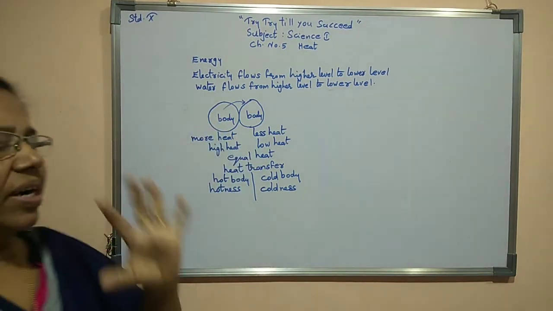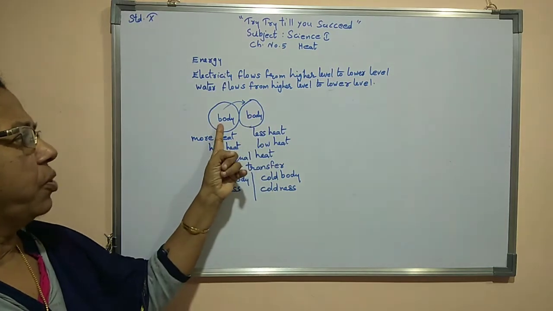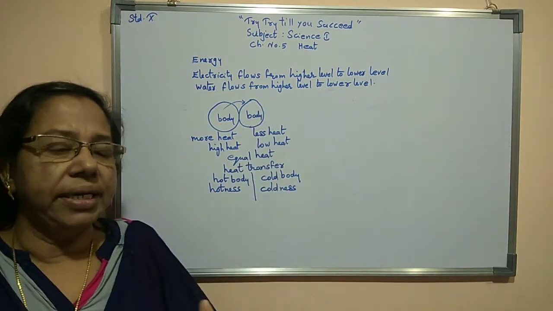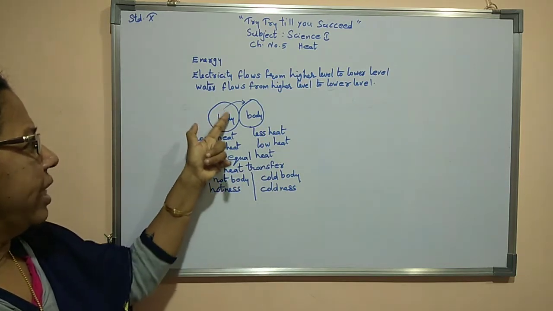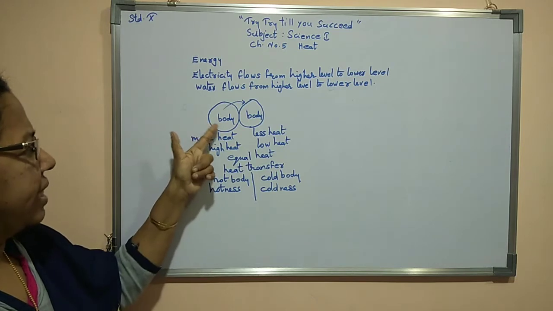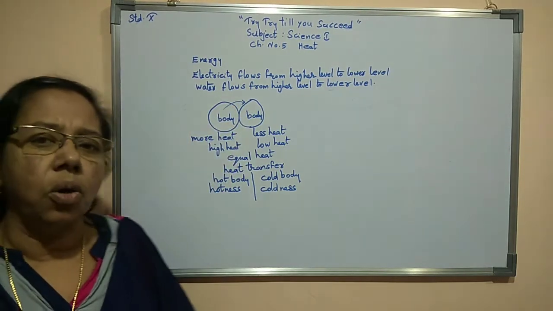So what all things have we studied now? Here two bodies we have kept. One body is having high heat, the other body has low heat. So this body has more heat, this body has less heat, or we can say this body is a hot body, this body is a cold body.